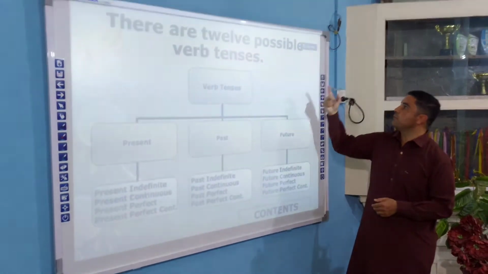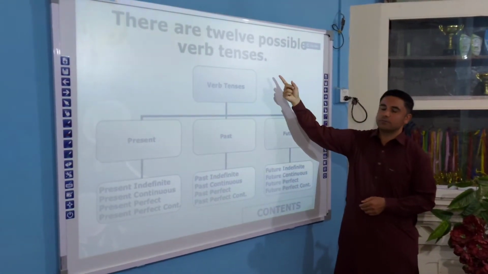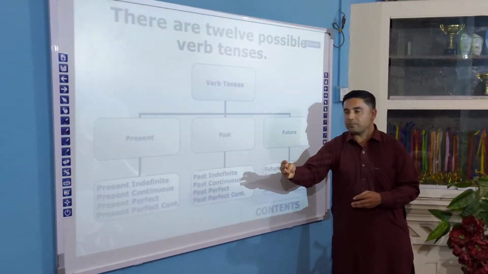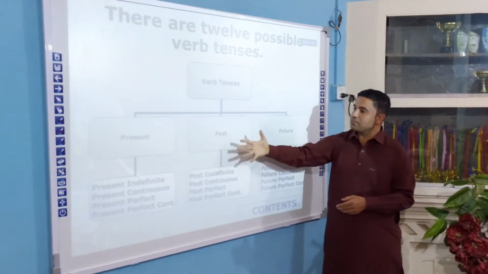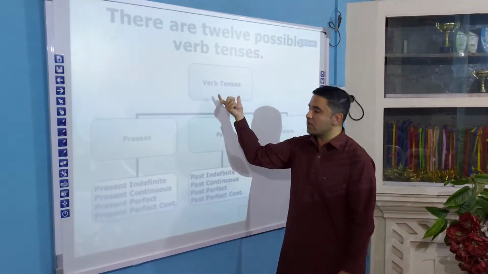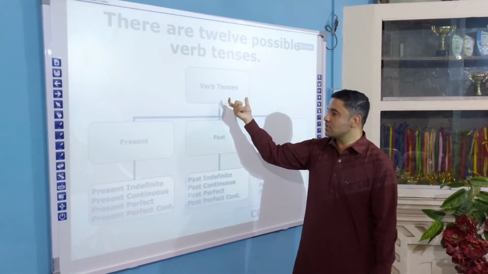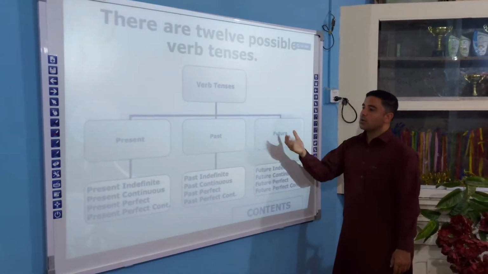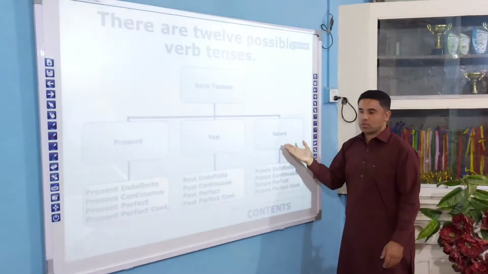There are 12 possible verb tenses. Like I told you, every tense has its own four types. Verb tense means the same, it's all about time, right? On the basis of aspect. Now there are three major tenses: present, past and future.